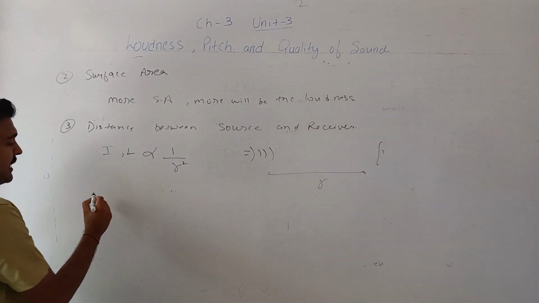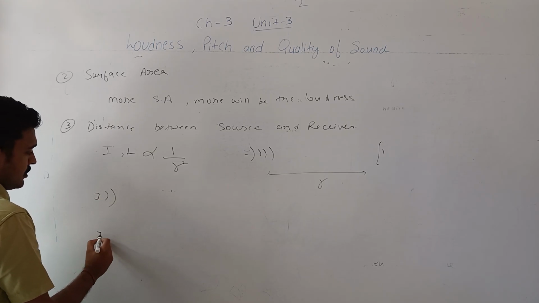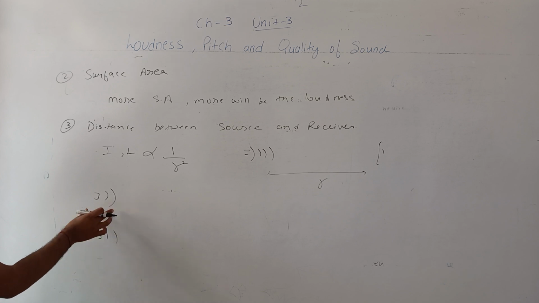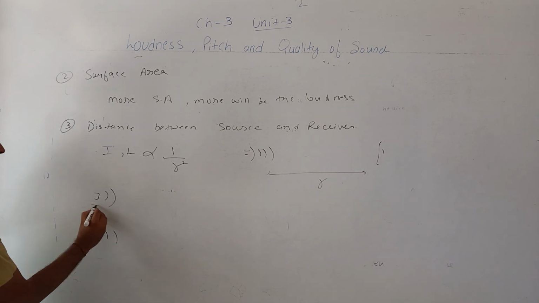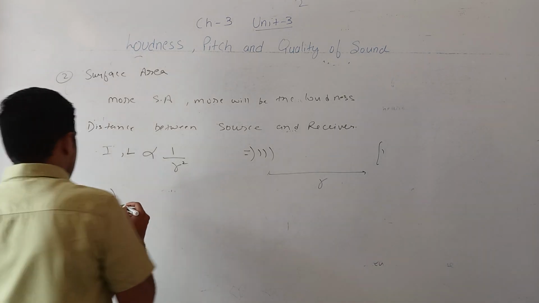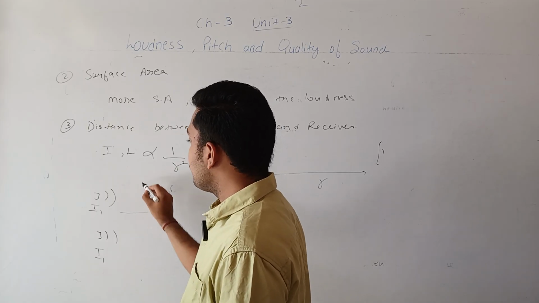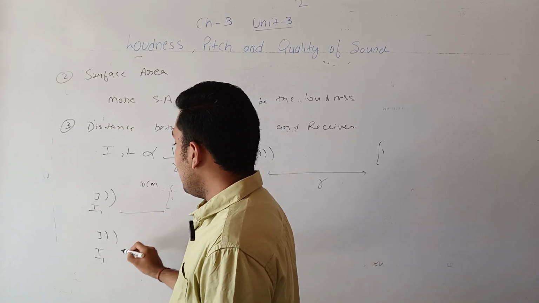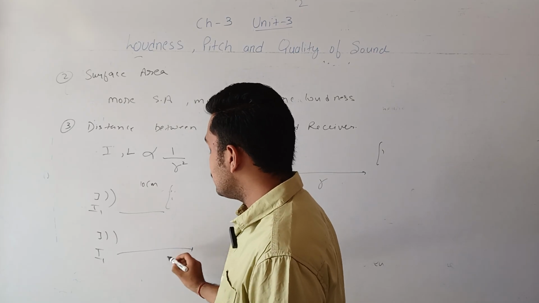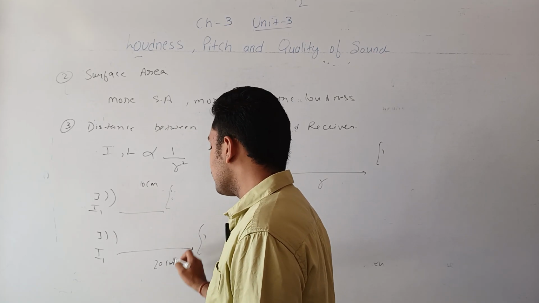So let us assume two cases. The sound is the same, the amplitude is the same, and the intensity is the same, I1. The first person is at a distance of 10 centimeter and another person is at a distance of 20 centimeter.